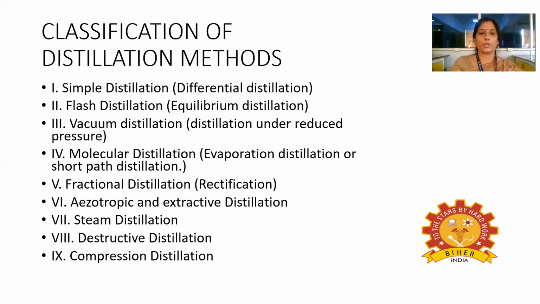Third is vacuum distillation, that is distillation under reduced pressure. Then molecular distillation, like evaporation distillation, otherwise called short path distillation. The next one is fractional distillation, or rectification. Then other classifications are azeotropic or extractive distillation, steam distillation, destructive distillation, and compression distillation.